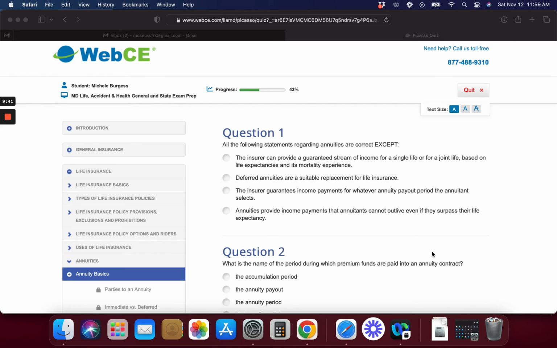Okay, everybody, so as you know, if you've been following along, we have our quizzes at the end of every lesson. So no exceptions here. Which is correct regarding annuities? All of these are correct except one of them. Annuities provide income payments that annuitants cannot outlive. The insurer guarantees income payments for whatever annuity payment period the annuitant selects. Deferred annuities are suitable replacements for life insurance. The insurer can provide a guaranteed stream of income for a single life or joint life based on life expectancies.